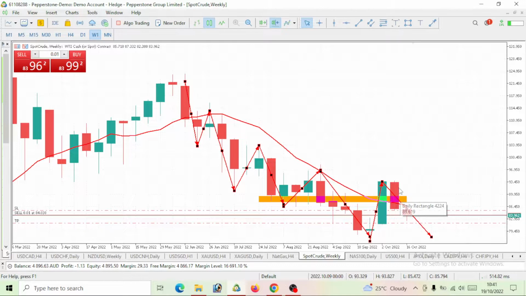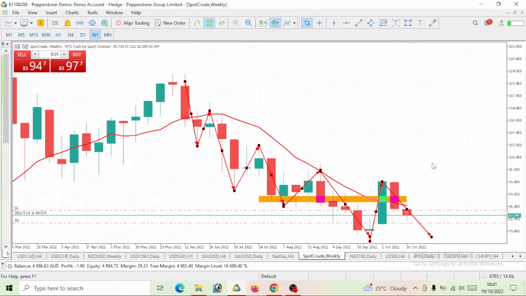Notice we actually closed bearish last week. You can see this movement, this weekly candlestick here. We actually closed bearish last week. This week we would also close bearish, and the price has even started a bearish movement. You can see it. We actually had a bearish move on Monday, Tuesday. Even today, the price has already gone bearish, by the way. So we will actually close bearish this week.